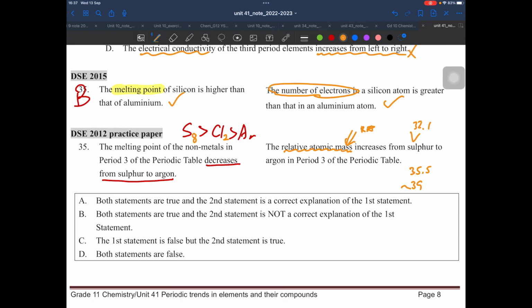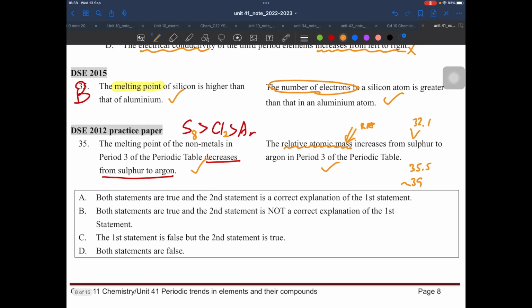This makes sense, but again, is it because the melting point depends on the relative atomic mass? No, right? No one says the atom is heavier, then the melting point will be greater. So again, this should be B.